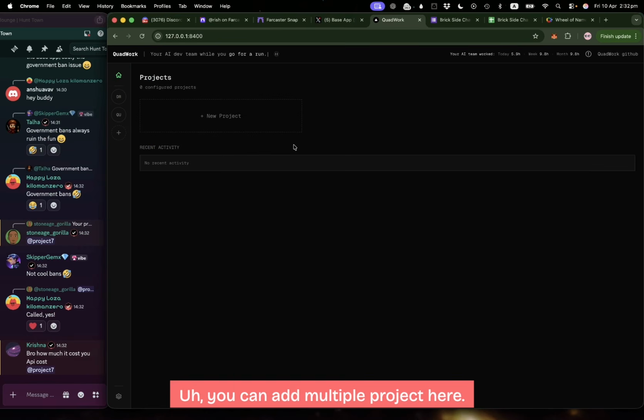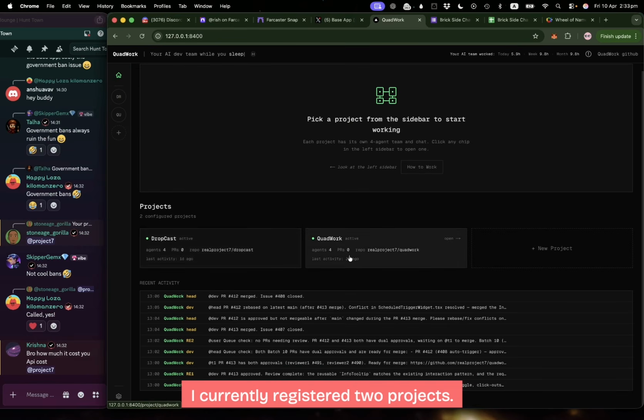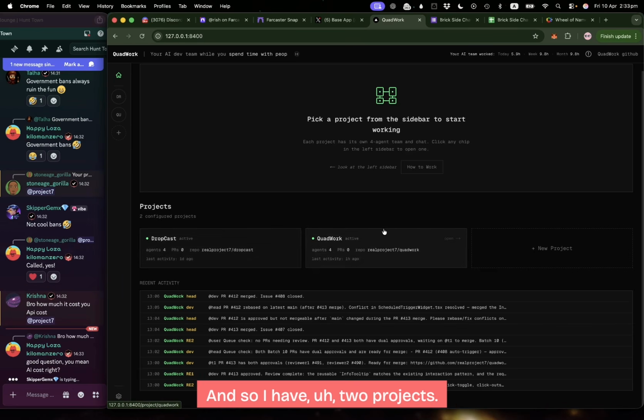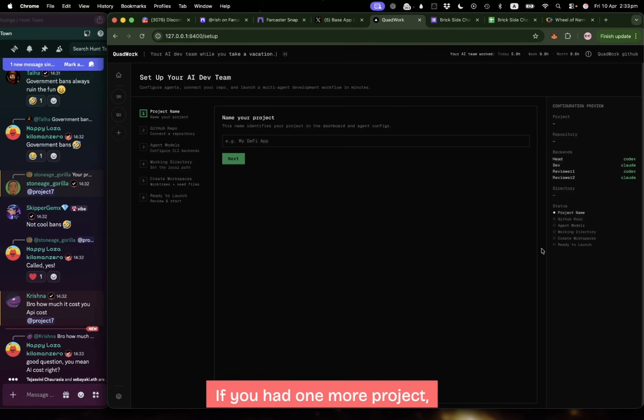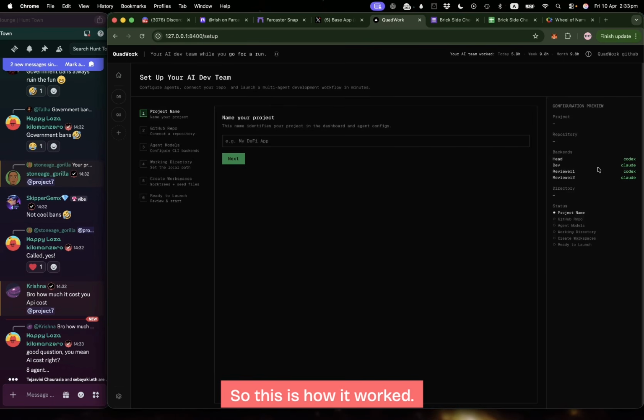So you can add multiple projects here. I currently registered 2 projects. What it means is that one project has 4 agents, and so I have 2 projects. So 4 agents here, another 4 agents here. So now I'm running 8 agents. If you add one more project, then you're adding one more team. So this is how it works.